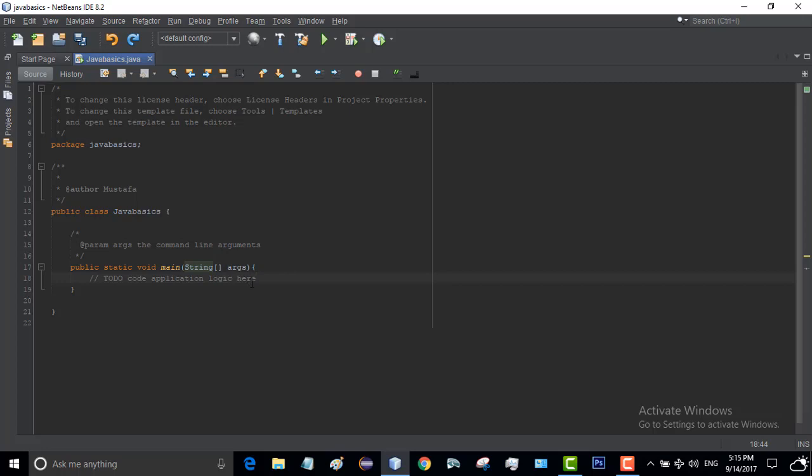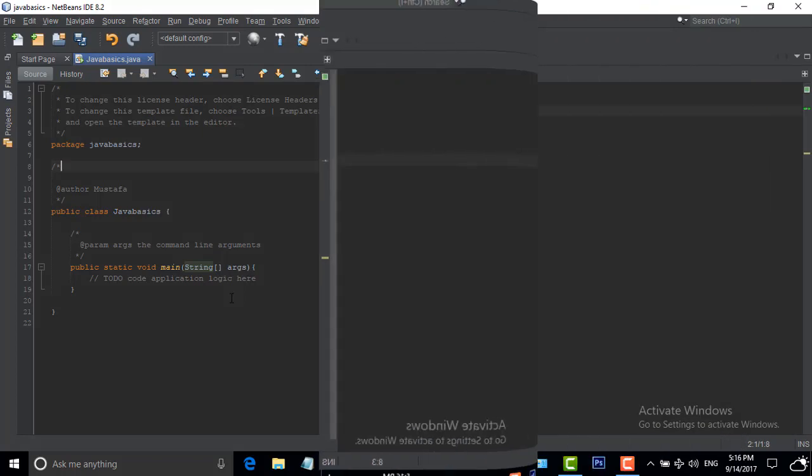Second thing, we have here two types of comments. The first one is with double slashes. That is dedicated for one line of code. But for more than one line of code, we have the second type that begins with slash star, you write whatever you want, and then it ends with star slash. This means that this star and this one are not important. The only important ones are the first and the last one. These comments don't make any sense for us for now, so it's better to remove all of them.